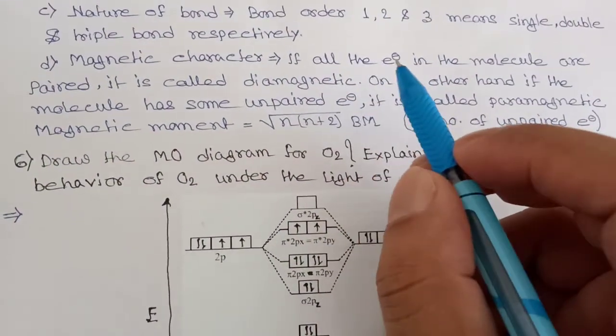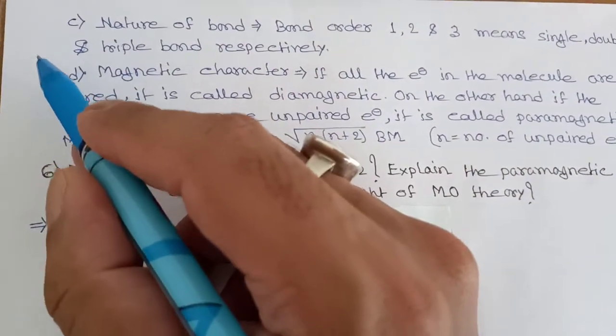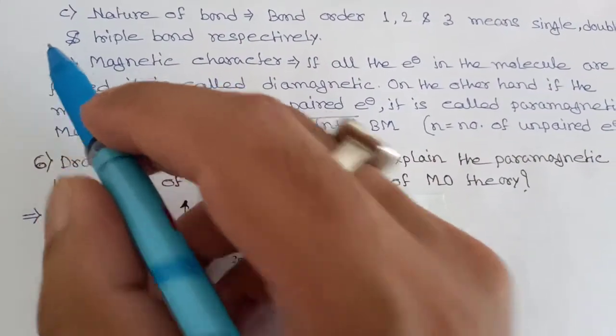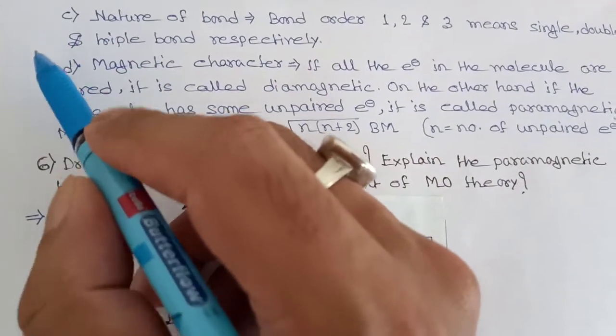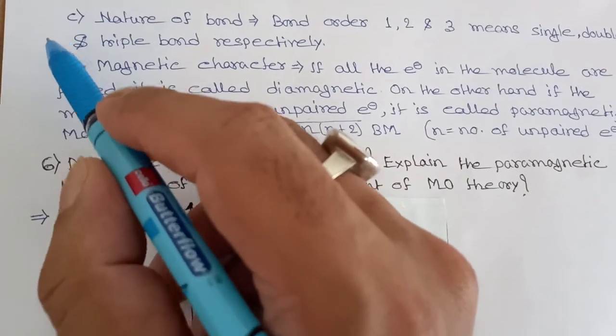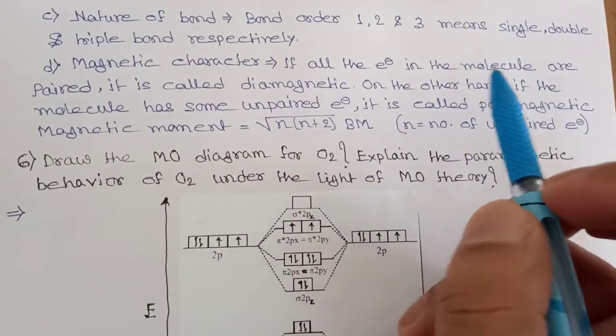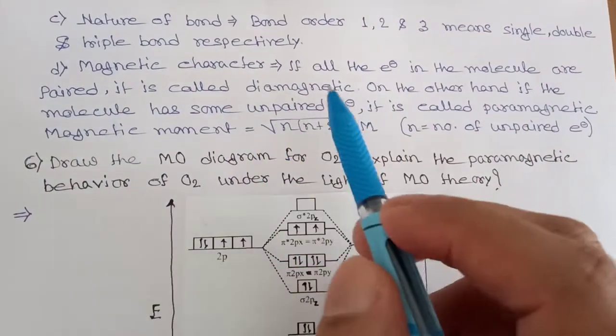And the last property, magnetic character. If all the electrons in the molecule are paired, they are present in this way, 1 and 2, pairing. And if one electron is present in one orbital, this is called unpaired. And if two electrons are present in one orbital, then they are called paired. Now, if all the electrons in the molecule are paired, it is called diamagnetic.